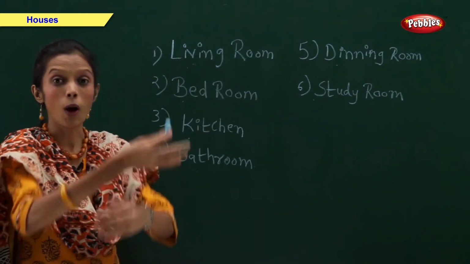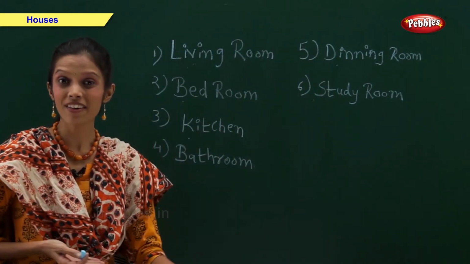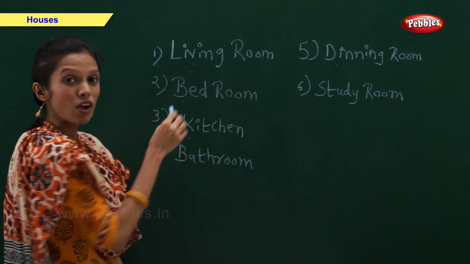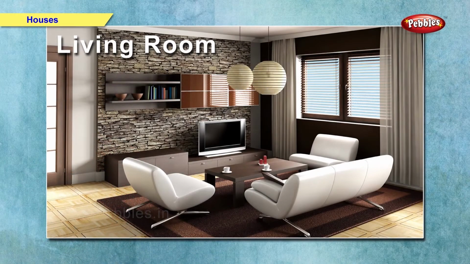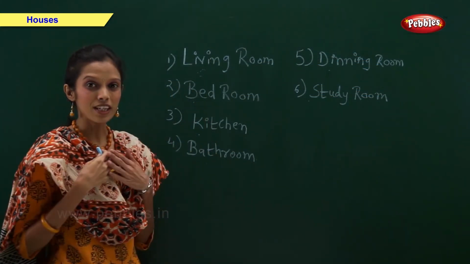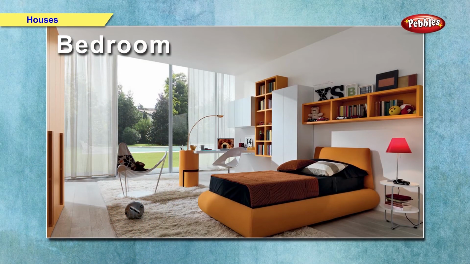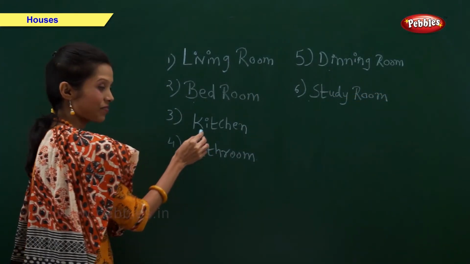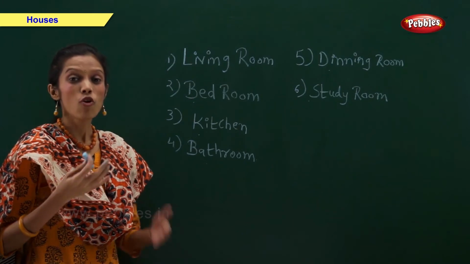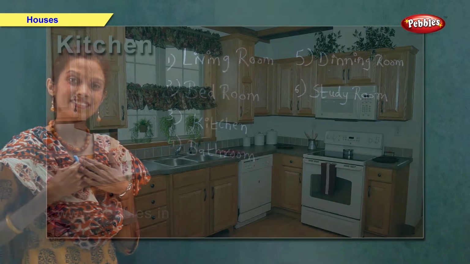Living room, a big and well decorated room where we welcome our guest. In living room, we relax. Bedroom, we sleep in our bedroom. Kitchen. Kitchen is a place where my mother cooks food for my family.